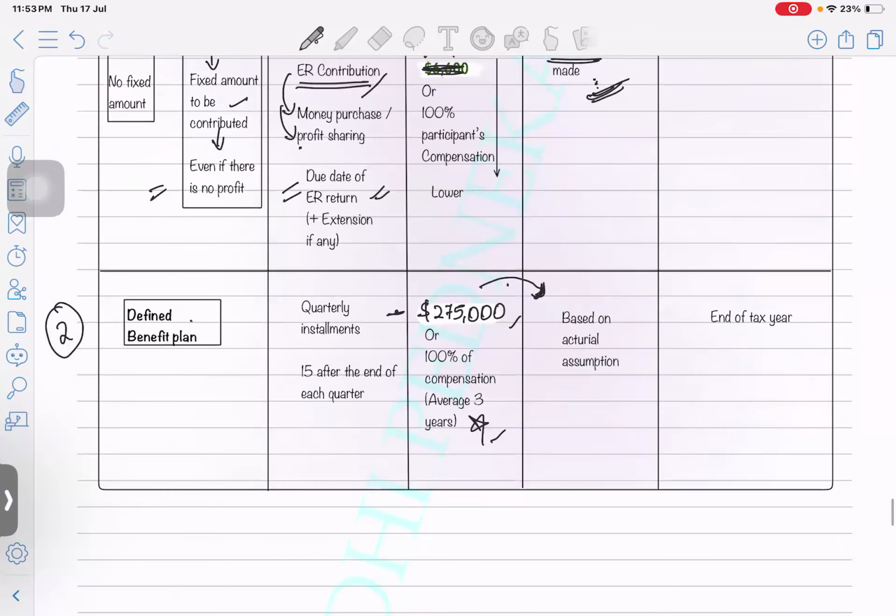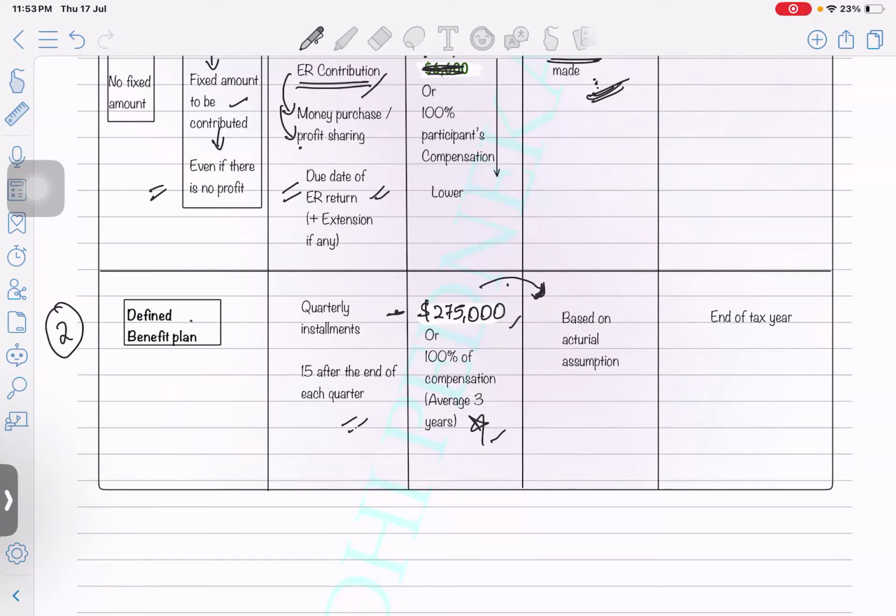Next is the defined benefit plan. As I mentioned, your benefits are defined and you make quarterly installments, which must be deposited within 15 days after the end of each quarter. The maximum contribution you can make in the defined benefit plan is 275,000 or 100% of the compensation.